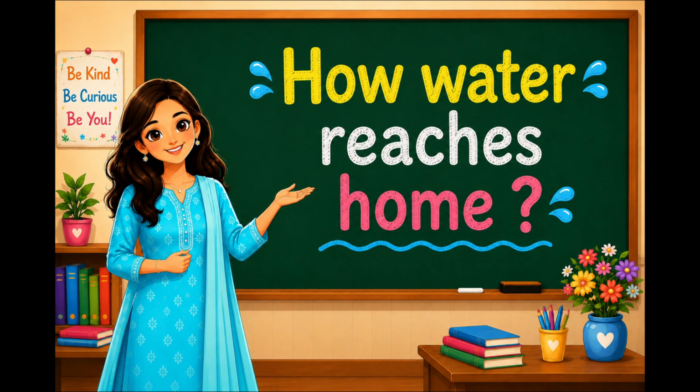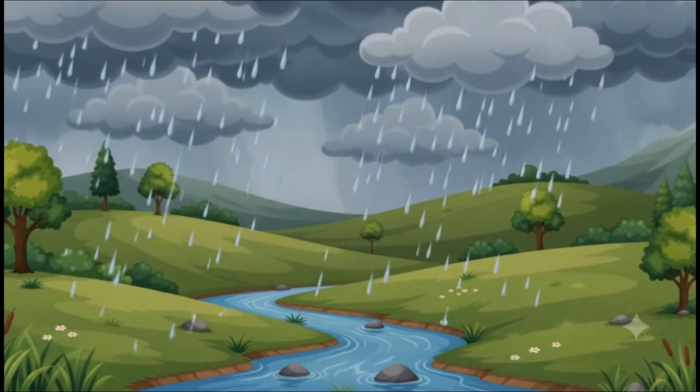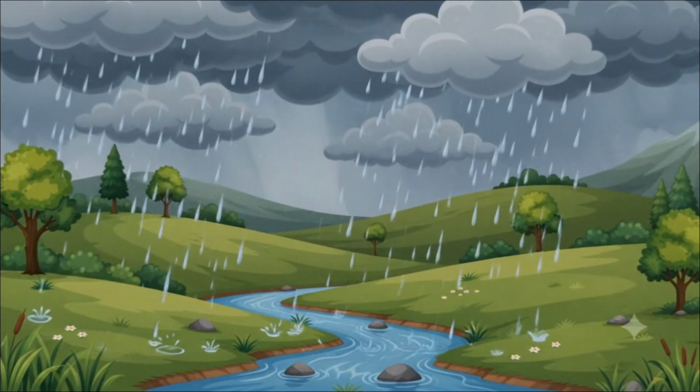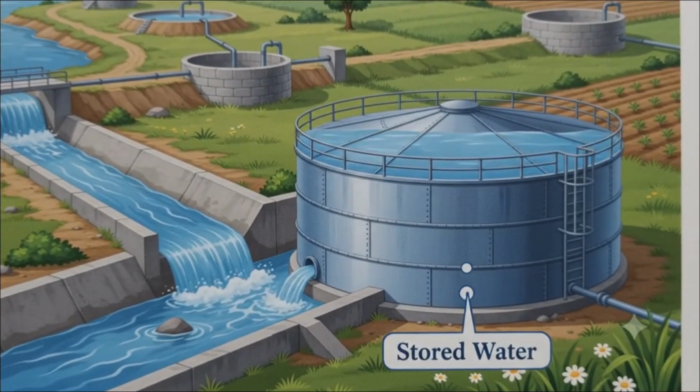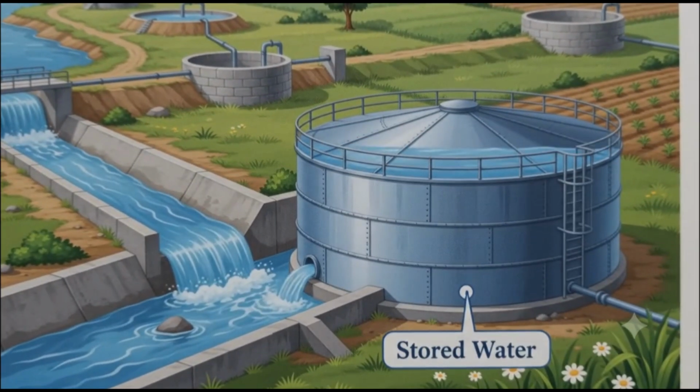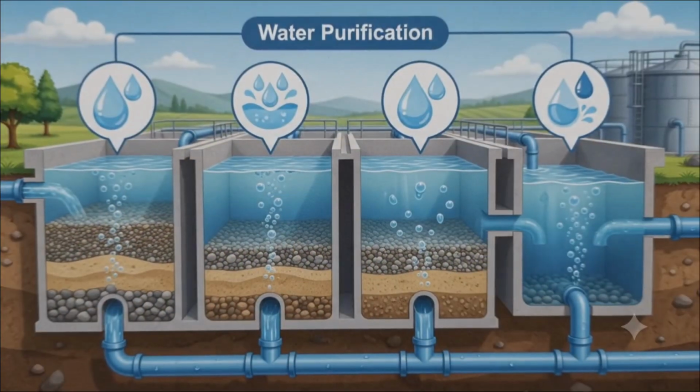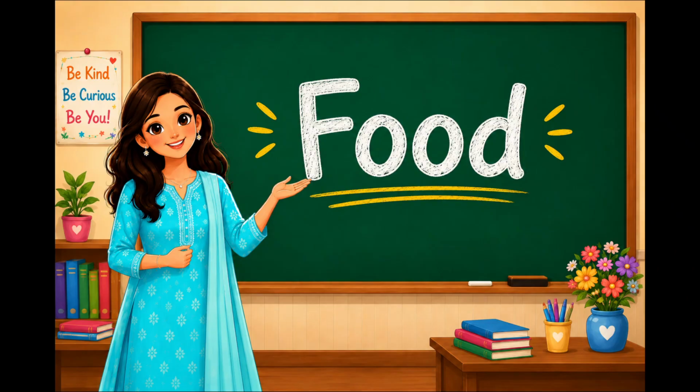How water reaches home. Rain is our main source. This water then goes into the other sources of water. Then it is stored in tanks. This water is then purified and reaches our home.